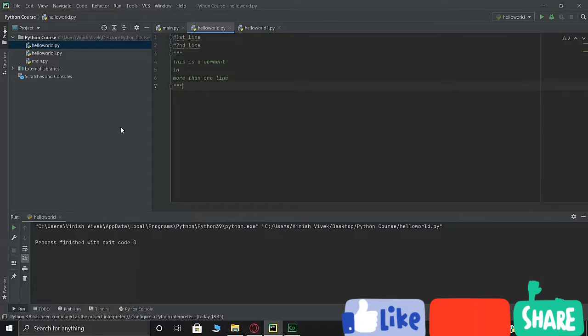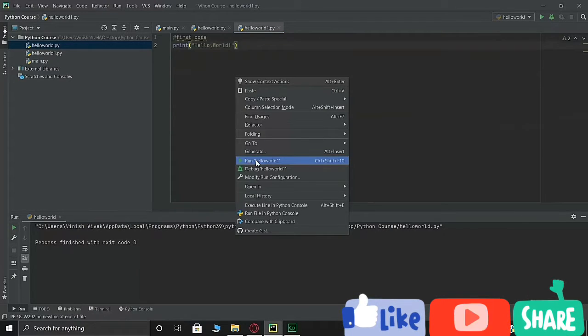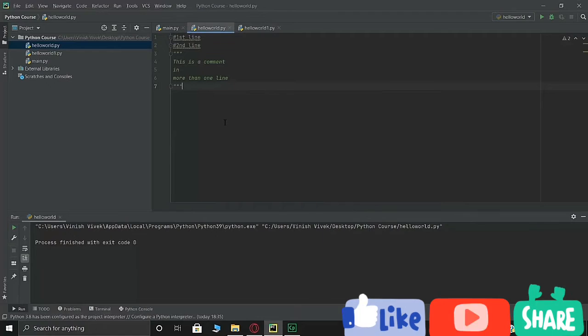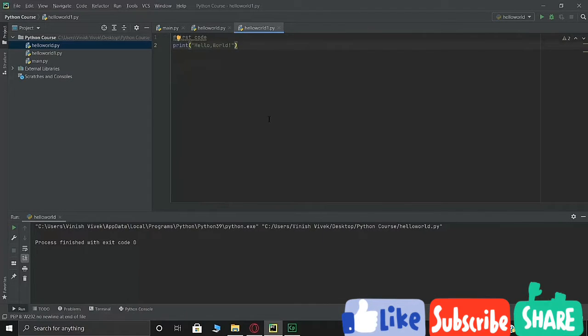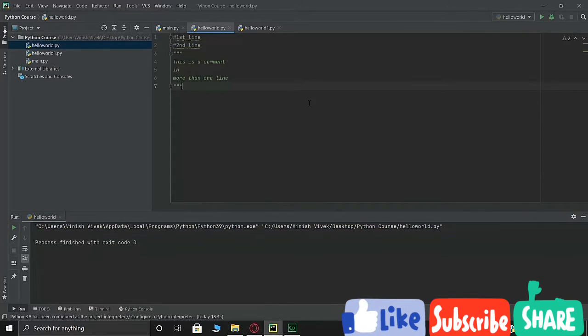So one more thing I wanted to show you is how to run a code without changing these values here. So as you can see, this is print hello world, and I showed you how you can change it from here. However, over here too, you can either hit Control Shift and F10 or right click and run hello world 1. So whichever tab you're in, that tab will get shown here. So if I'm in hello world, right click and hello world over here. Alright, so here I'm going to do Control Shift F10, and you can see hello world came up here. Similarly, in this, if I do Control Shift F10, you can see nothing came up here. That is because this is a comment.